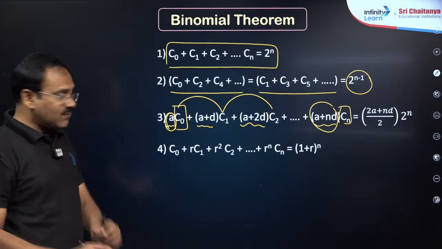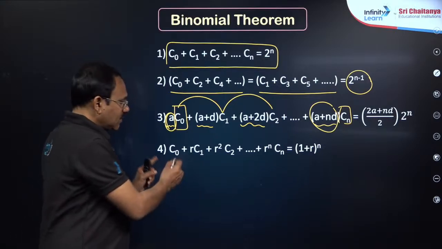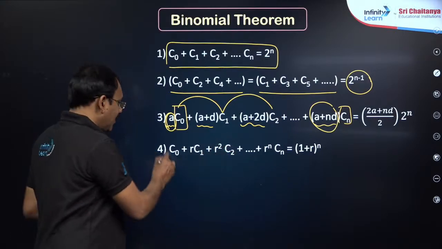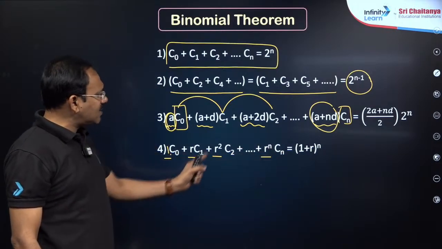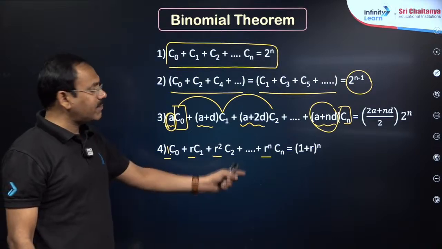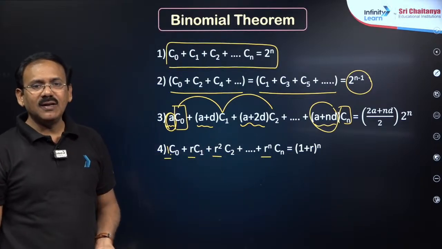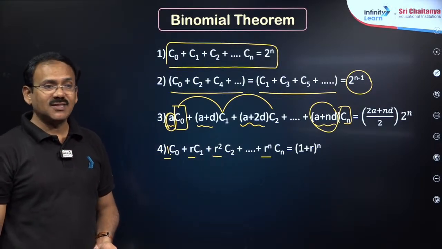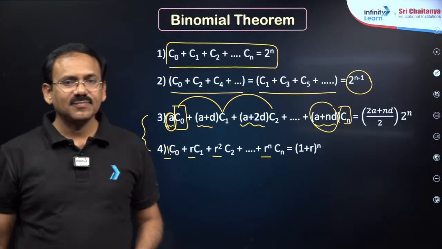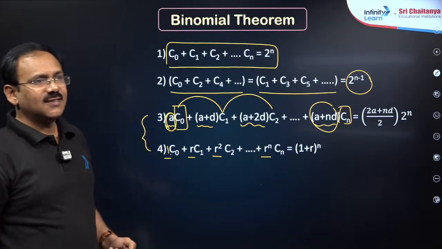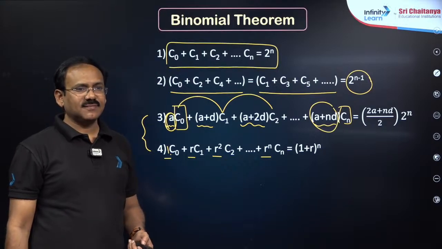Got it? This one, you see, these are in GP. C0 to Cn all are there, but the numbers multiplied are 1, r, r square, up to r power n. Simply in place of r, you take it as x. This is 1 plus x whole power n. Very simple when they are multiplied with the numbers of a GP. Got it, dear students? These two. Got it, everyone? Clear?